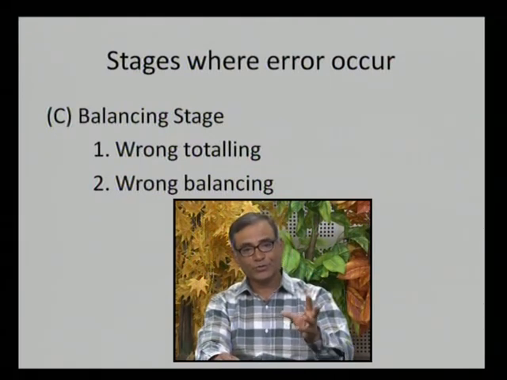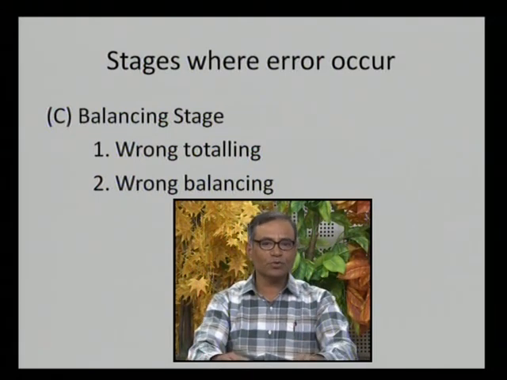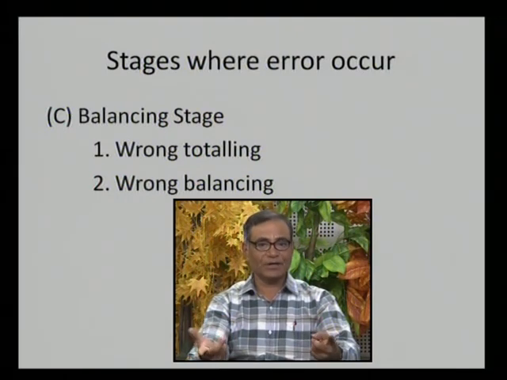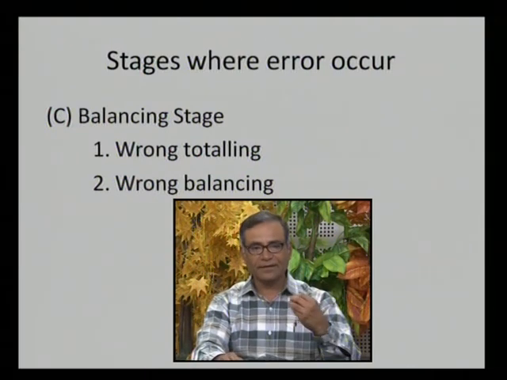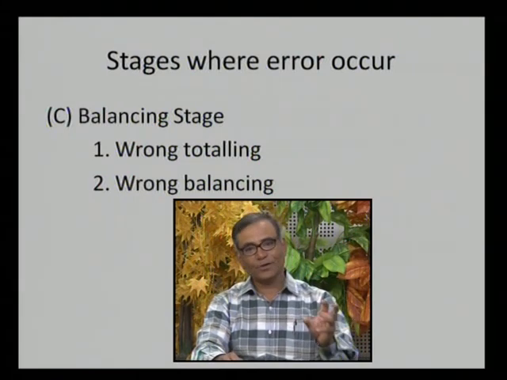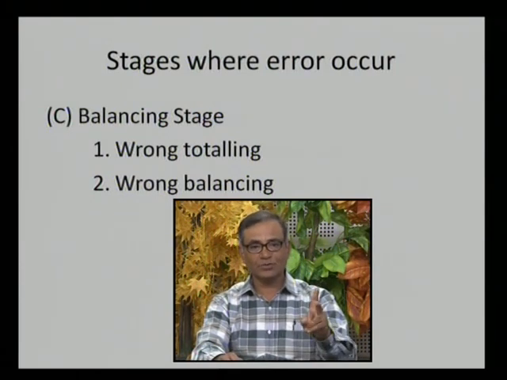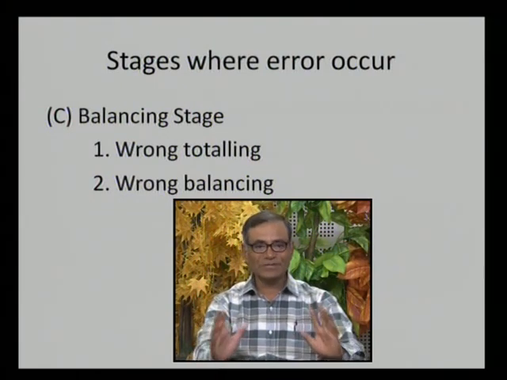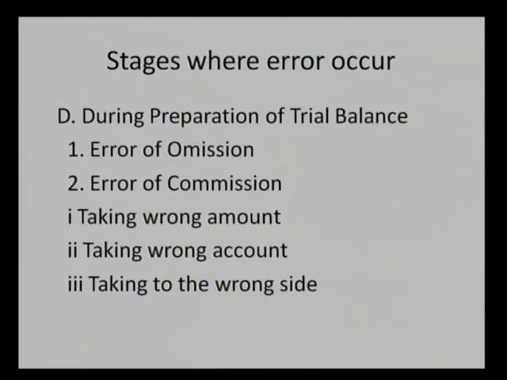Now at this stage you should keep in mind that nowadays most books of accounts are kept on a computerized system. So in a computerized system, the error of totaling naturally will not occur, and the error of posting also will not occur. In a computerized accounting system, only the error of principle or the error of entire omission are possible.